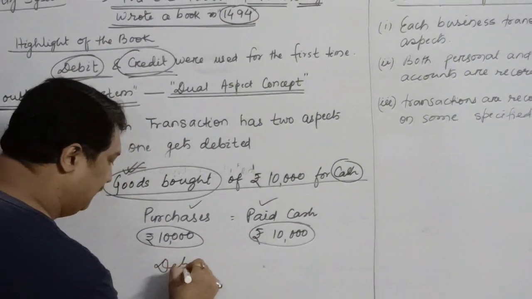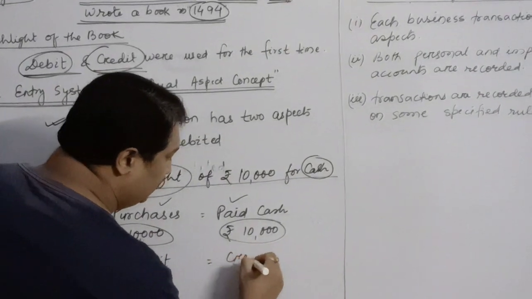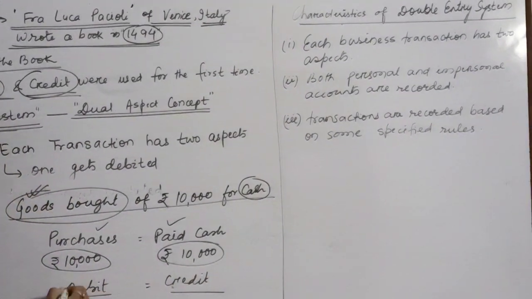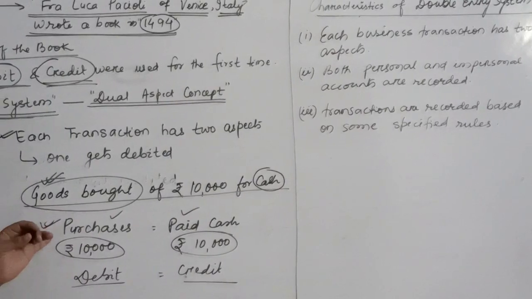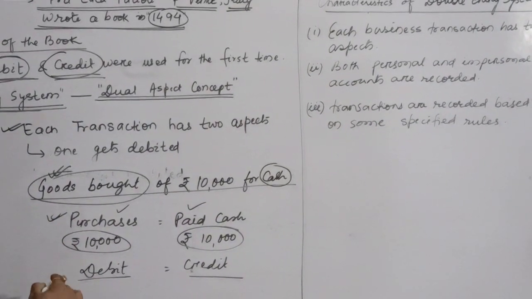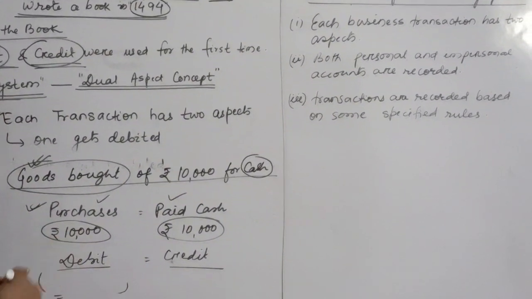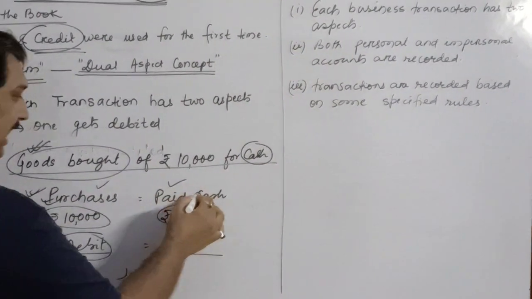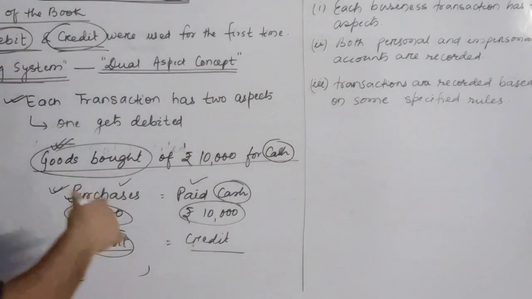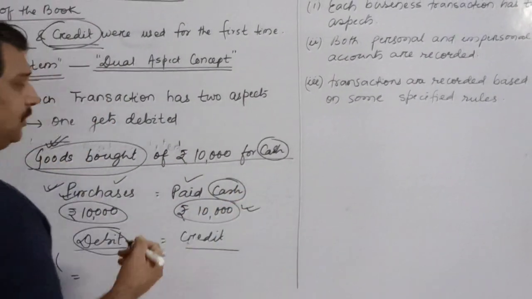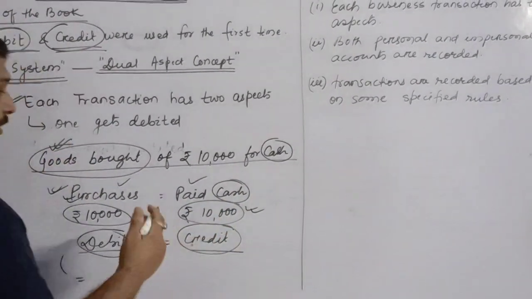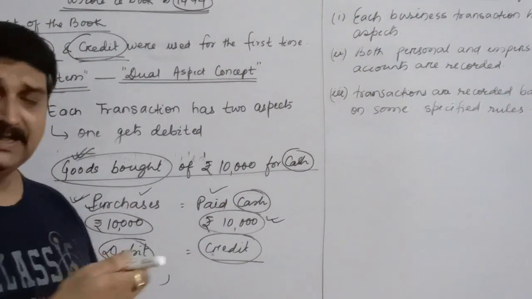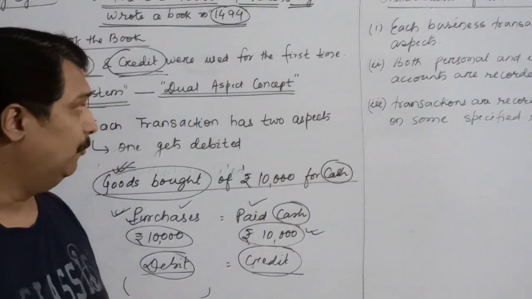One which gets debited, the other one which gets credited. Since purchase is an expense, following the rule, there are certain rules and regulations based on which purchases will get debited, and cash is an asset, it is going out, so based on certain rules it will be credited. Now what are those rules and regulations that we'll discuss right now?